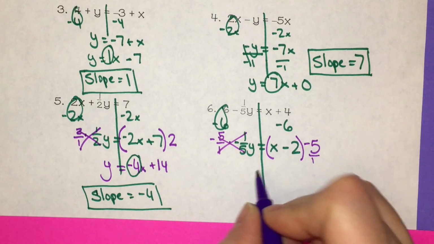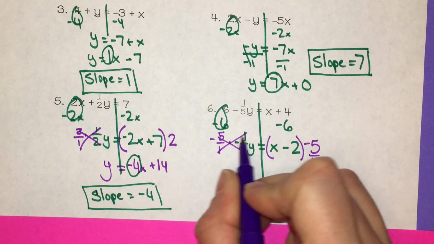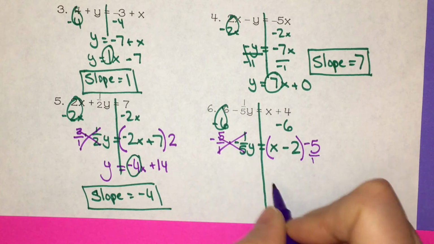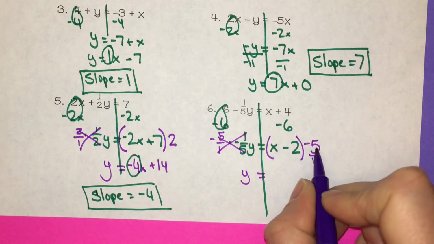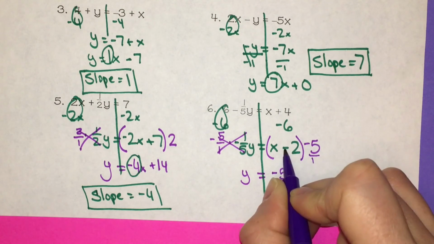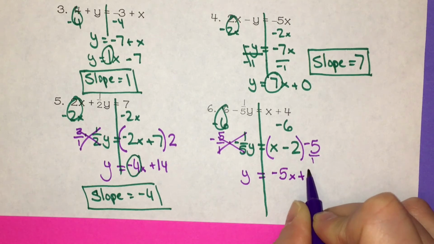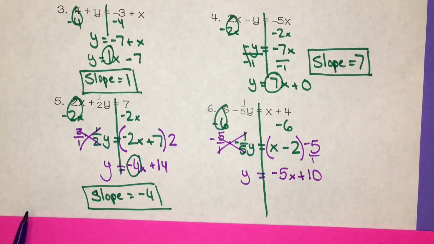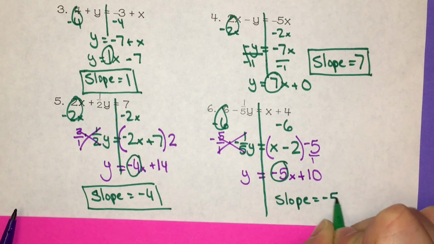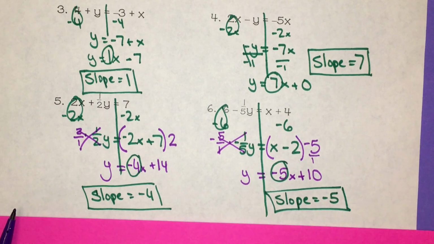These cancel each other out because we get 5 over 5, which is 1, and a negative times a negative is a positive, so I have y equals negative 5 times x is negative 5x, negative 5 times negative 2 is positive 10, and my value that's multiplied by x when it's in the correct form is negative 5, so my slope equals negative 5. Hopefully you were able to figure out the slope in all of those.